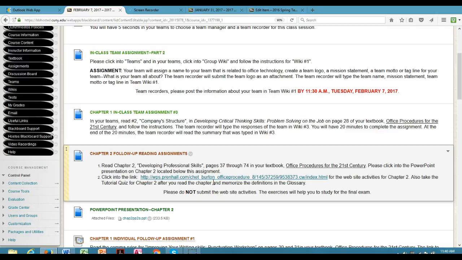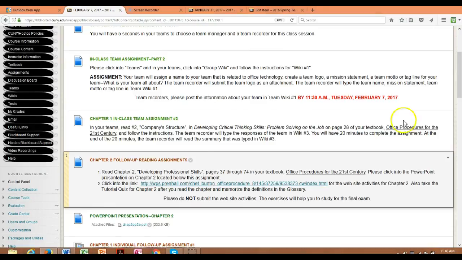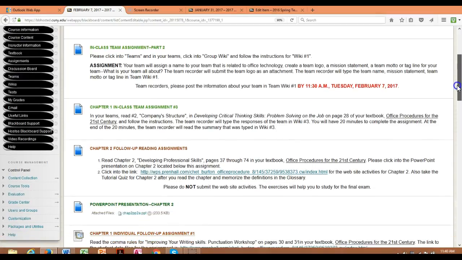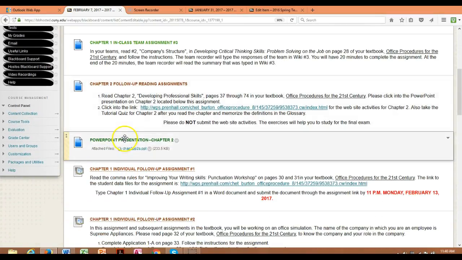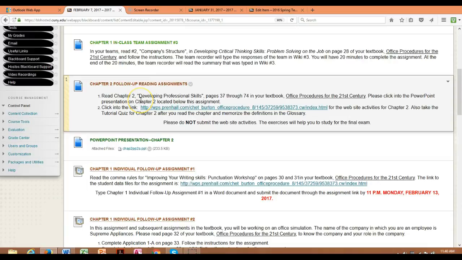These are just to help you make sure you understand the chapter, go over the materials, review the definitions, and study all of those things very easily in a fun way. They've got crossword puzzles, all kinds of little flashcards, things that'll make it easy for you to remember. So you don't have to submit those. Some of you are already submitting them for Chapter 1. You don't have to do that. All right, the PowerPoint for Chapter 2 is located right underneath the reading assignment.